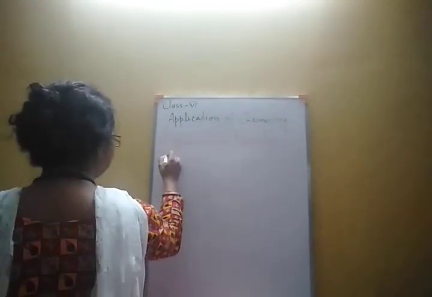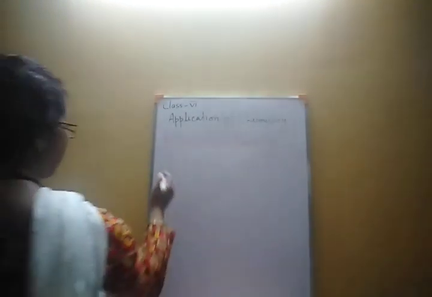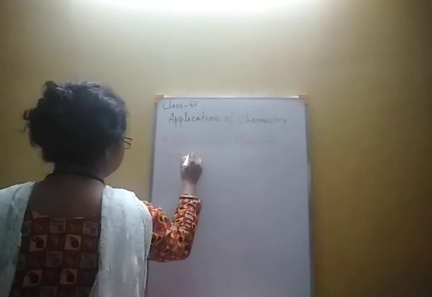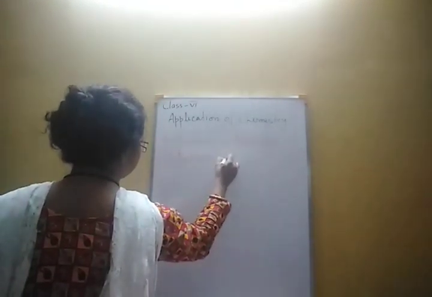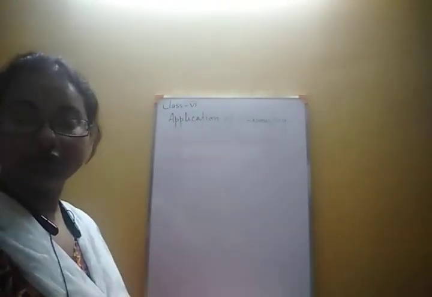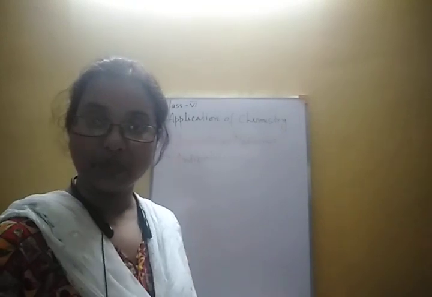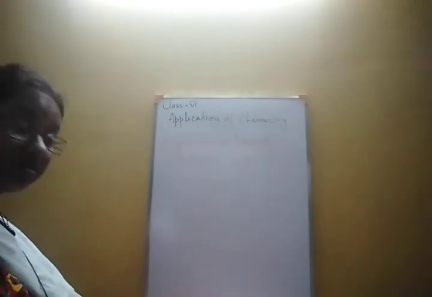First of all, for example, we will discuss the antibiotics. These are the chemicals or medicines which we use to treat different infections. Antibiotics are medicines which we use to treat bacterial infections.